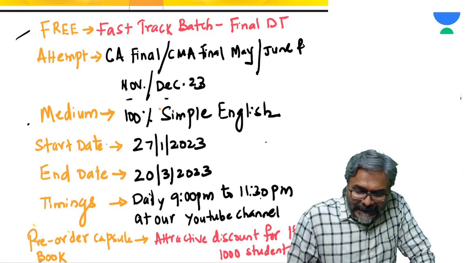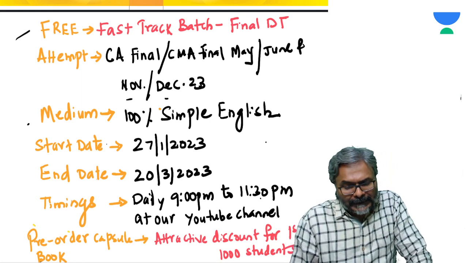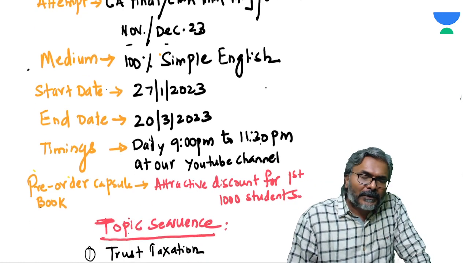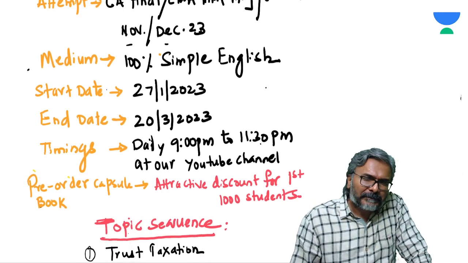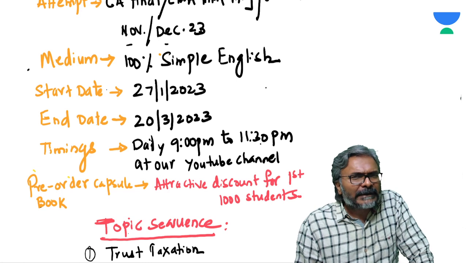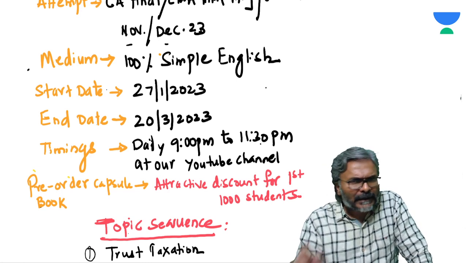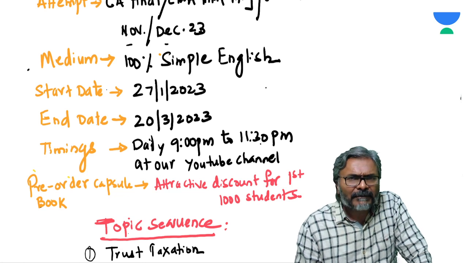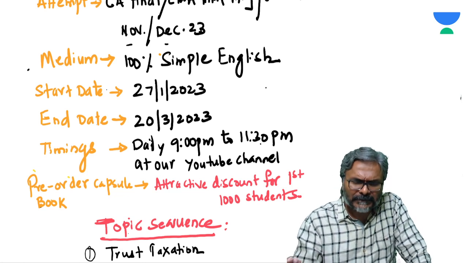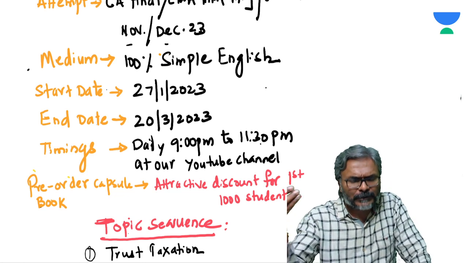Start date, students, is 27th of Jan 23, and the end date would be 20th of March 2023. So approximately the coverage is around 100 to 125 hours, anything between that. 100 to 125 hours is the coverage of the fast track batch, which is a free batch made available to all of you.